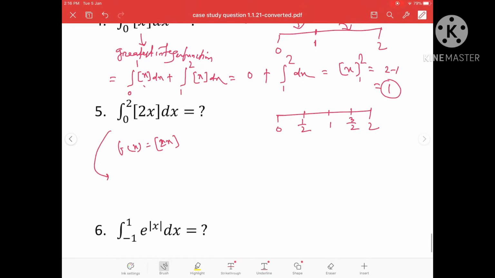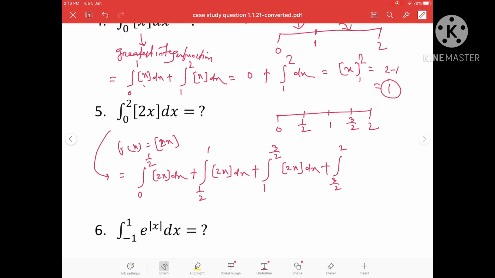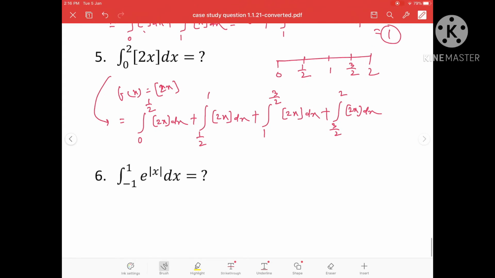That means this integration is now converted to 0 to half [2x] dx plus half to 1 [2x] dx plus 1 to 3 by 2 [2x] dx plus 3 by 2 to 2 [2x] dx. Now we have to put the values here.